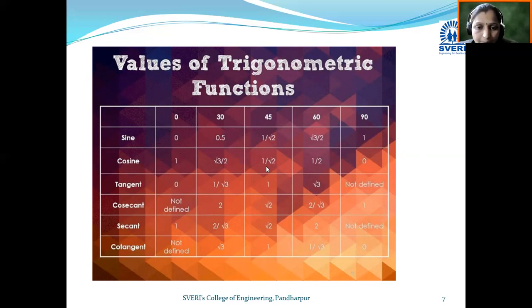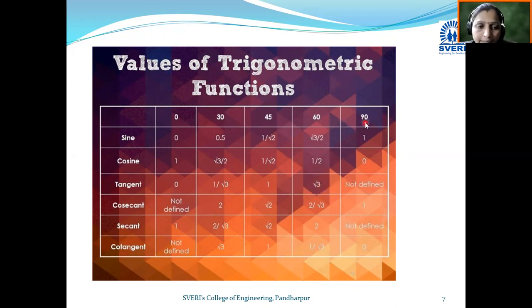Tan 45 degree becomes 1 upon root 2 divided by 1 upon root 2. It becomes 1. Okay, next tan 60 degree, root 3 upon 2 divided by 1 upon 2, that means sin 60 divided by cos 60, it means tan 60 is nothing but root 3.